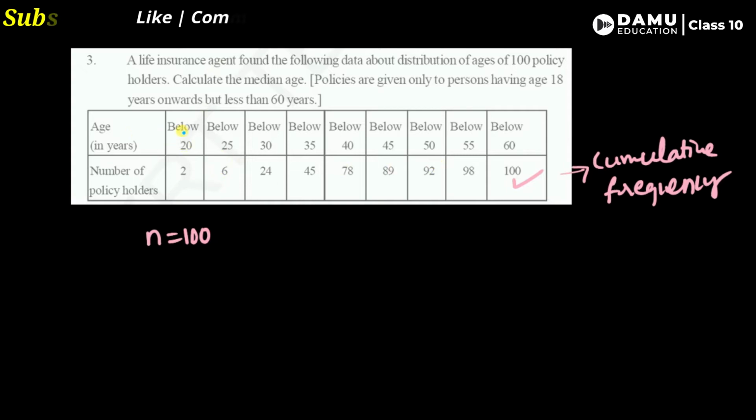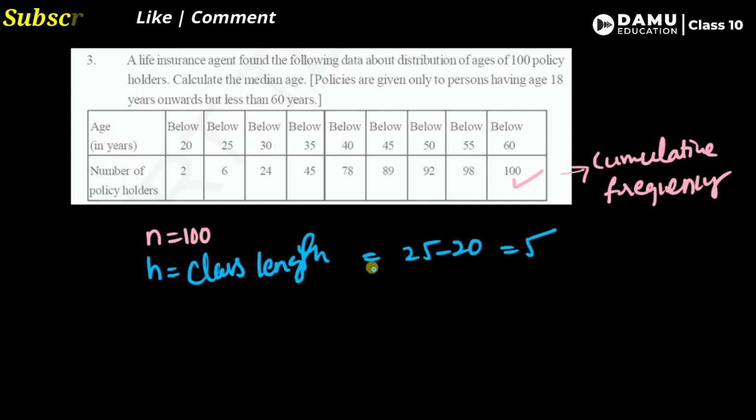Age below 20, number of policy holders is 2. Then below 25, number of policy holders is 6. That is 20 and 25, and the difference between the classes you can take as 5. So the class length h is the difference, 25 minus 20, that is 5. Now let's find the class intervals.